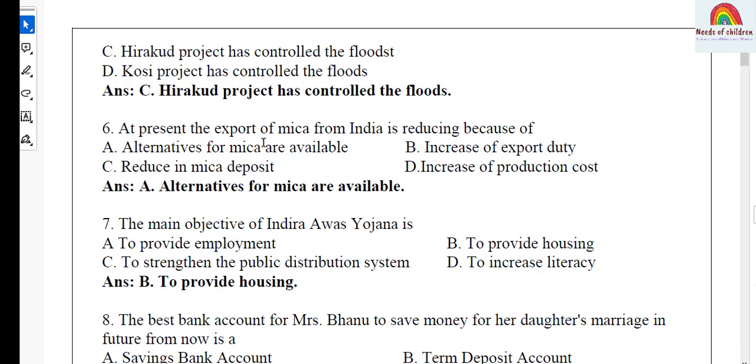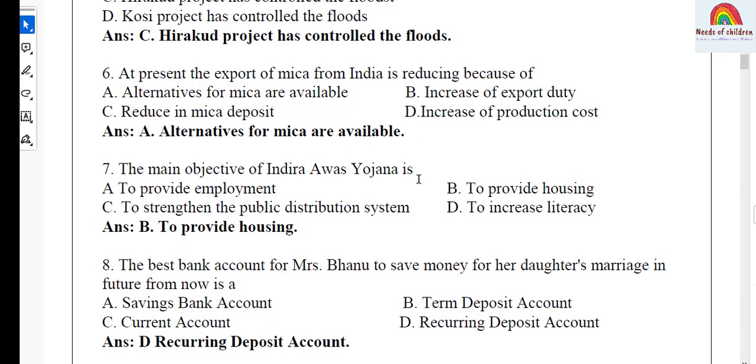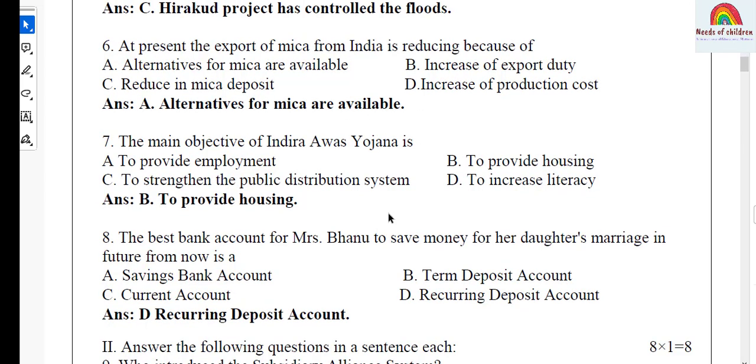At present, the export of mica from India is reducing because of: A, alternatives for mica are available, B, increase of export duty, C, reduction in mica deposit, D, increase of production cost. And the answer is option A, alternatives for mica are available. Let's go to question number 7. This is a question from Economics, Rural Development.